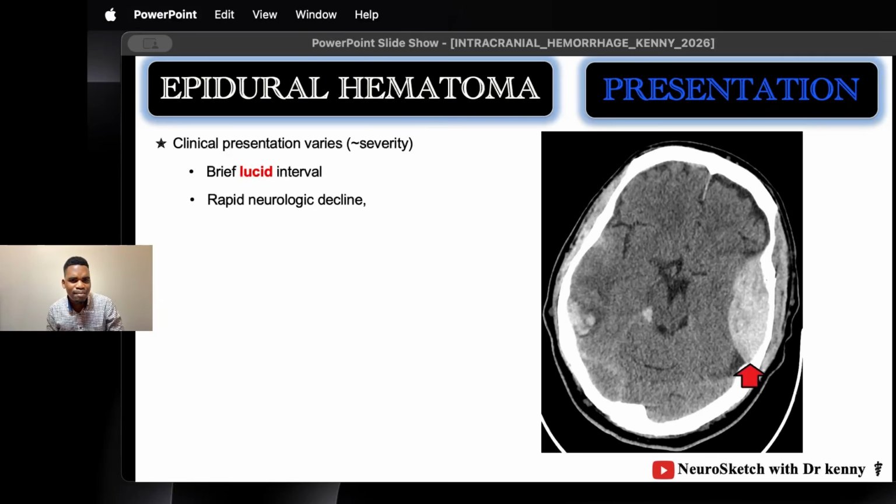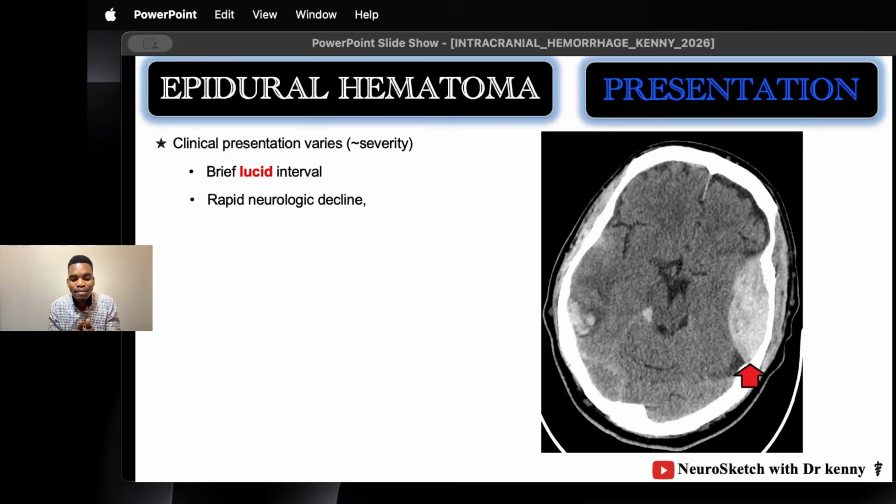And why does it happen? Let me ask you something. What happens when you have a sudden impact? You lose consciousness, right? And then you naturally regain that consciousness after a few seconds, right? Forget about the epidural hematoma. Think naturally: what happens if you have a sudden impact? You lose consciousness, and then after a few seconds you regain consciousness.